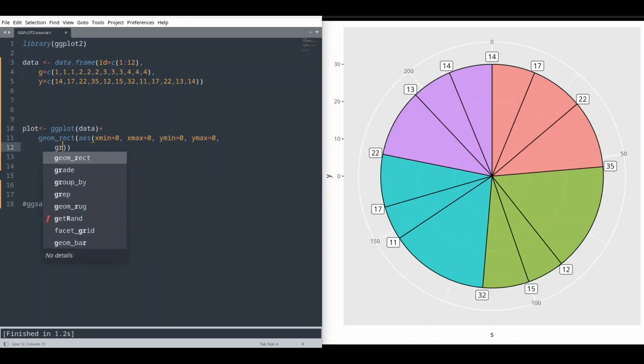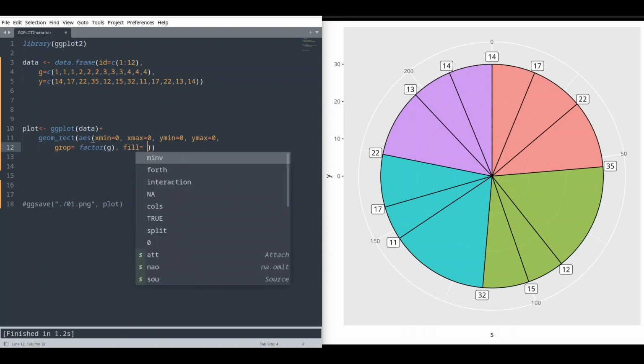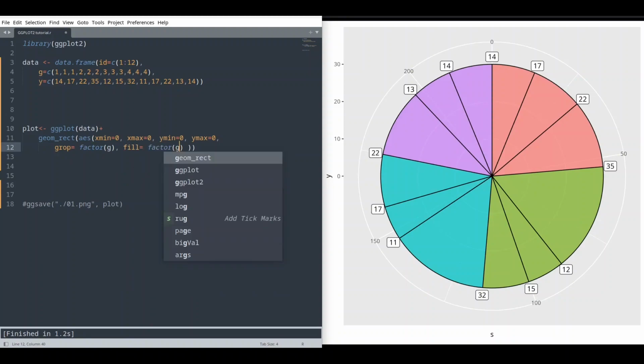I'm going to group it by factor g, so factor of group, and fill it by factor of g2. You don't have to worry about ymin and ymax element, because in here we are just going to set height of our rectangles. So let's say 5, that's going to be enough.